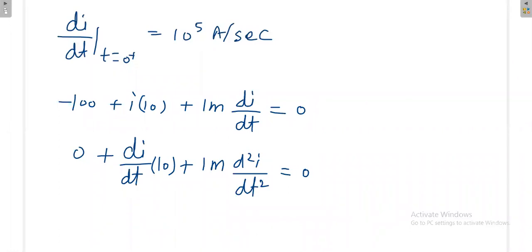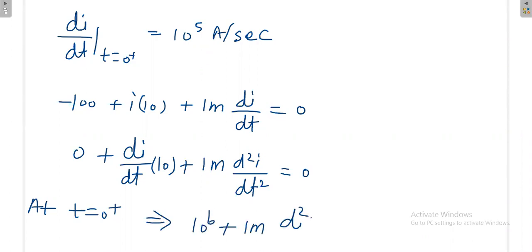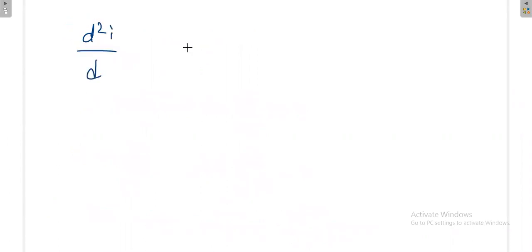Once you apply t is equal to 0 plus, what is di by dt? Already we have calculated di by dt at t is equal to 0 plus. That is 10 power 5. Already 1 m is there. That means this is 10 power 6 plus 1 m d square i by dt square is equal to 0. So finally d square i by dt square is equal to minus 10 power 6 divided by 1 m, that is 10 power 9 ampere per second square.